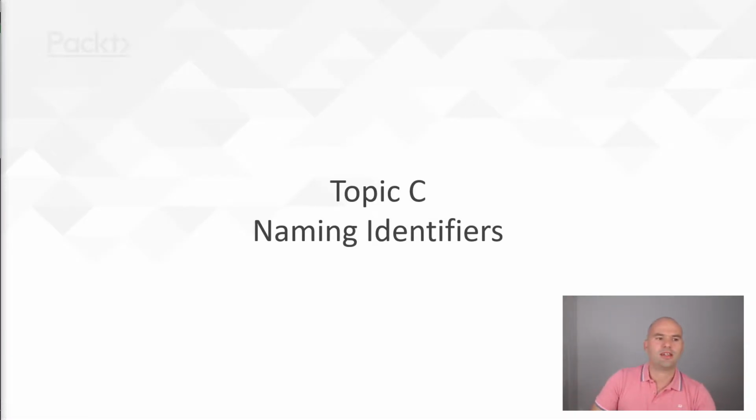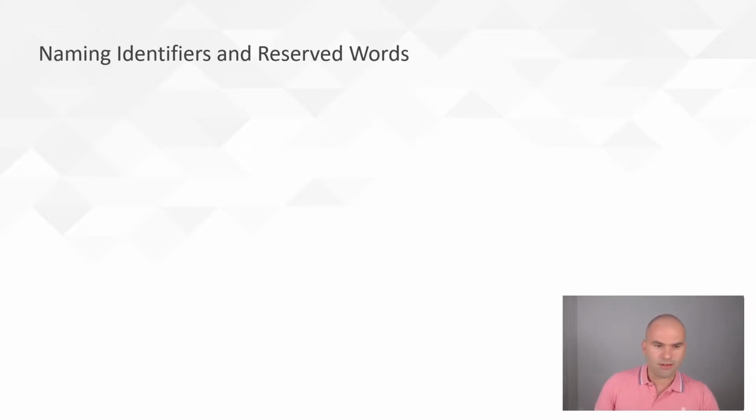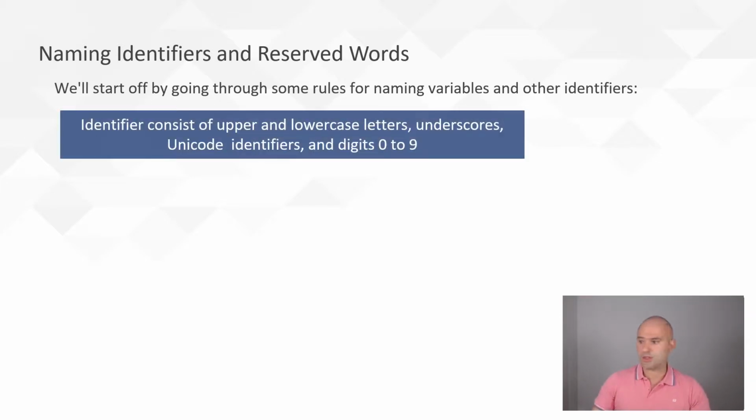Topic C, naming identifiers. Now, a naming identifier is basically a valid name you can use in Python. I'm talking about a name for a variable, a name for a function, even a name for a file. A file is also a module. So here is a guideline for, first of all, the rules of what you can use as a Python identifier.